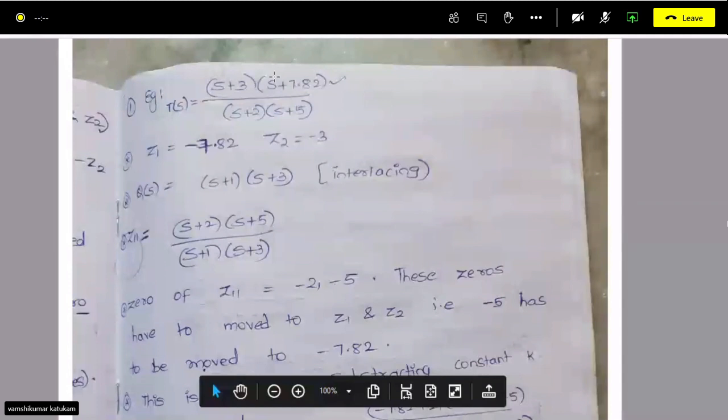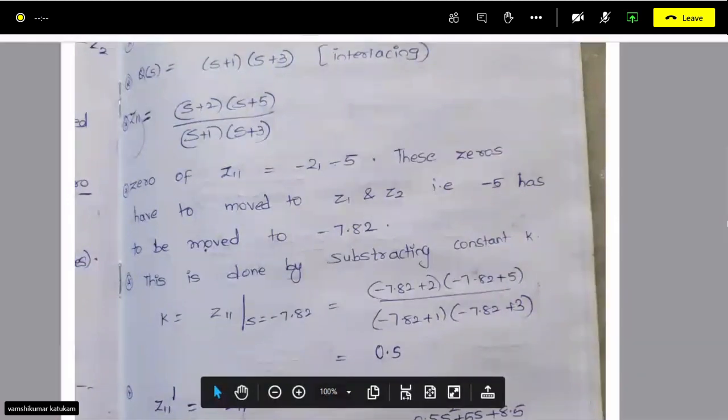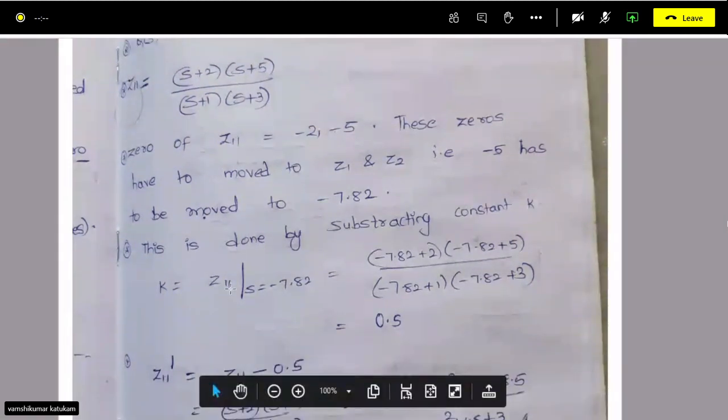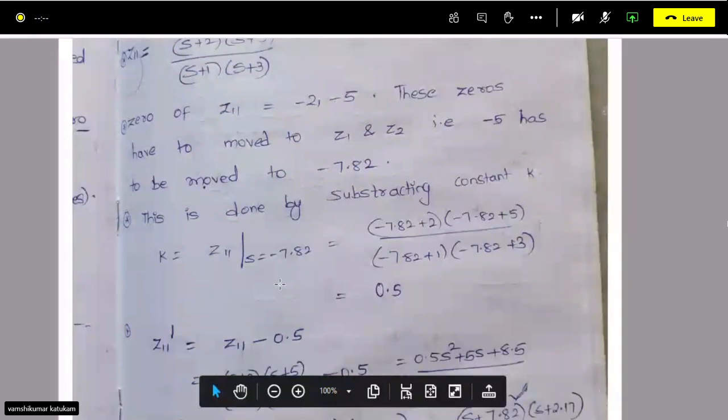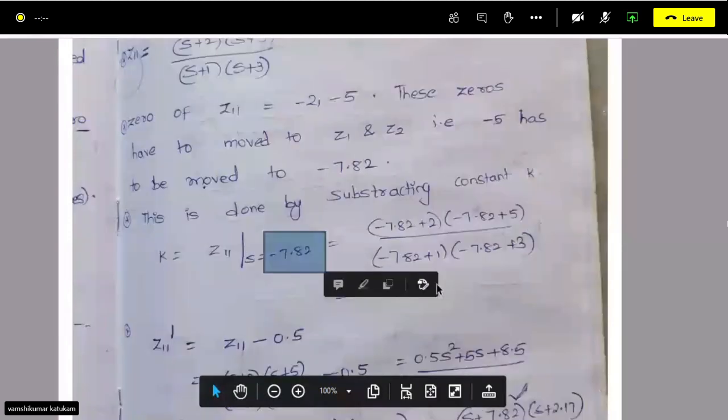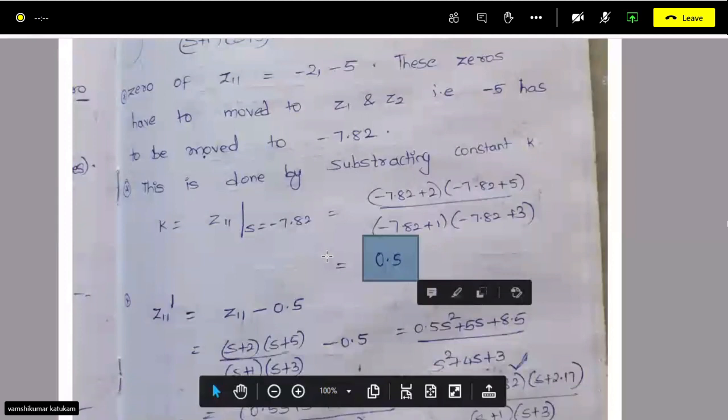So if I substitute S equal to minus 7.82 in Z11, you will get 0.5.